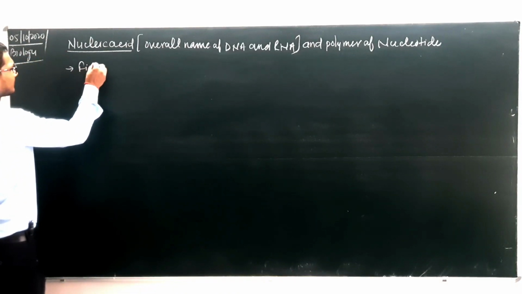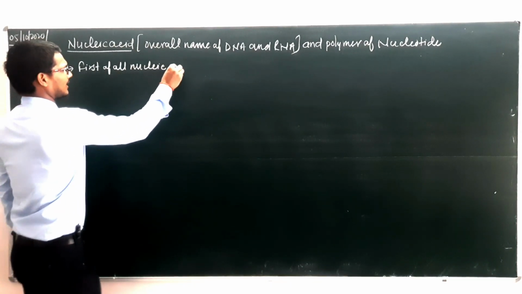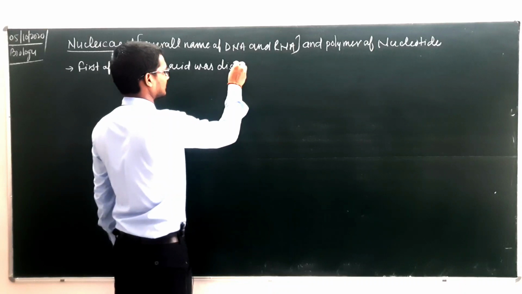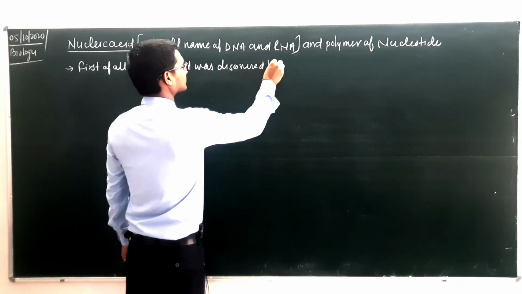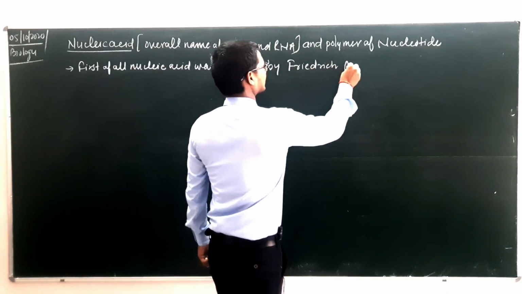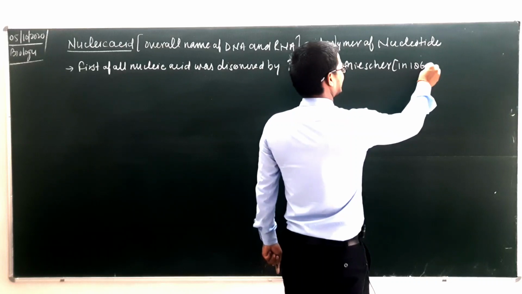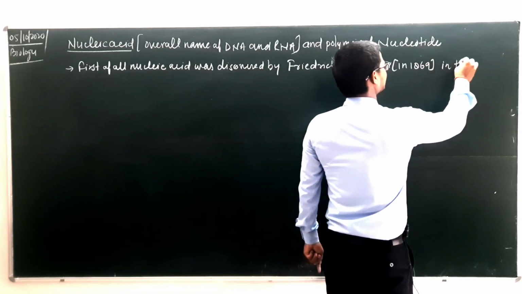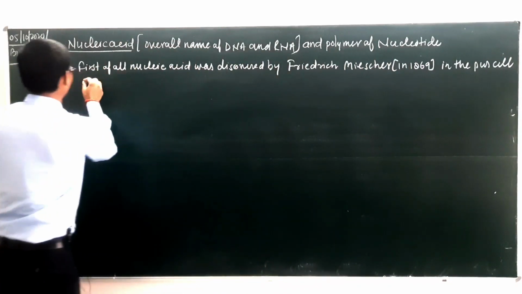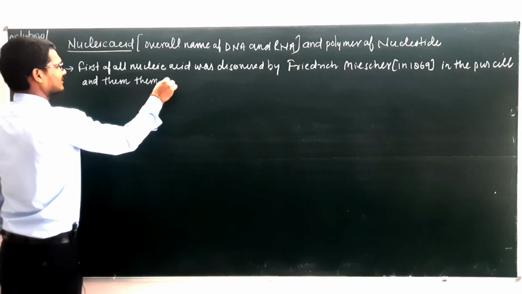First of all, nucleic acid was discovered by Friedrich Miescher in 1869 in the pus cell, and he named it nuclein.